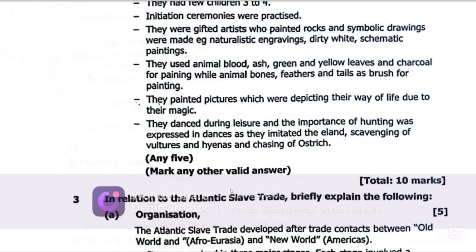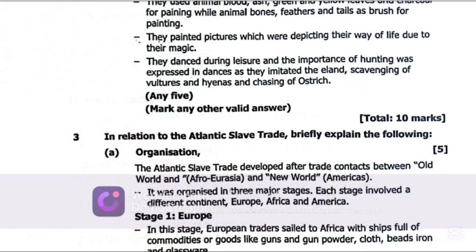So, how was the Atlantic slave trade organized? The Atlantic slave trade developed after trade contacts between the Old World, Afro-Eurasia, and the New World, the Americas. When we say Americas, we mean North and South America.